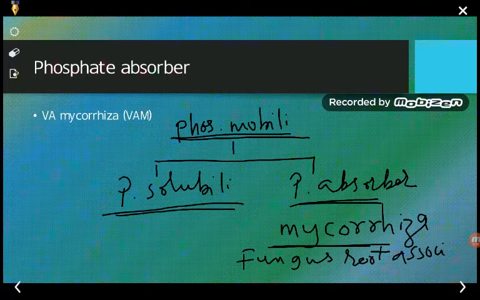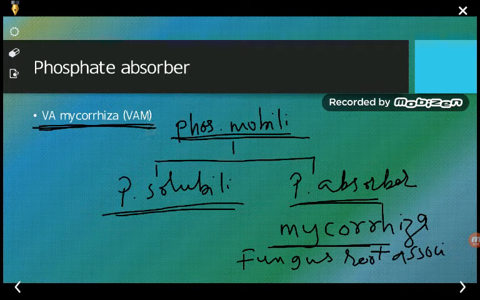So what is mycorrhiza? Mycorrhiza is nothing but a fungus root association, or you can say that mycorrhiza is a symbiotic association of the fungi. फंगाई के साथ एक symbiotic association होता है जिसमें कि फंगस प्लांट को हार्म नहीं करता है, बल्कि उसे क्या करता है कि फॉस्फेट available makes the plant, or you can say that make the phosphate available to the plant. So one of the examples of mycorrhiza, there are two types of mycorrhiza, but that is nothing but the fungi, always remember that, and it is said to be the VAM.